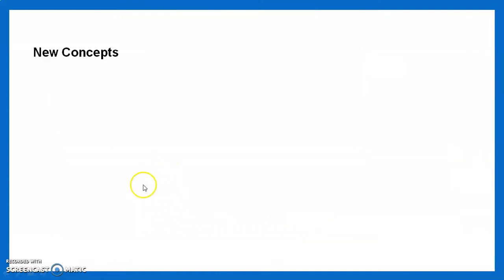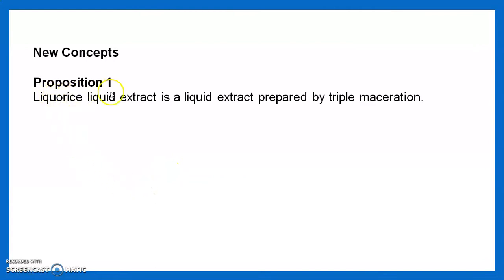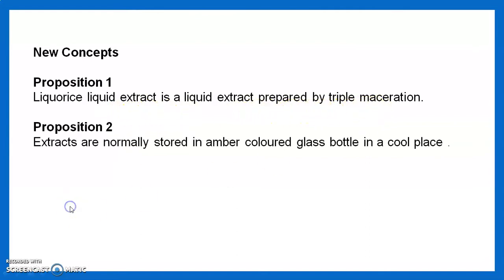Then some new concepts like proposition first, licorice liquid extract is a liquid extract prepared by the maceration. Proposition 2, extracts are normally stored in an amber color glass bottle in a